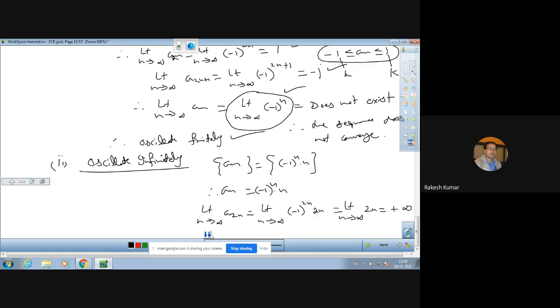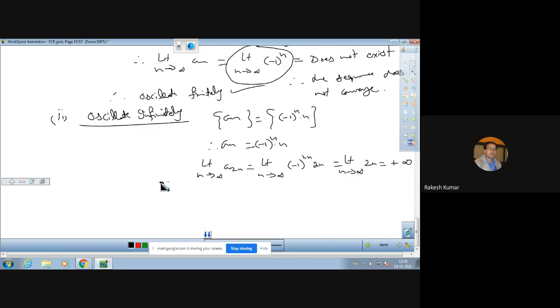Now you see the limit comes out to be plus infinity, and for the limit as n tends to infinity of a_(2n+1), that is (-1)^(2n+1) · (2n+1): (-1)^(2n) will give you even always, but (-1) raised to power plus 1 gives minus, so it is -(2n+1), and it will give you minus infinity.